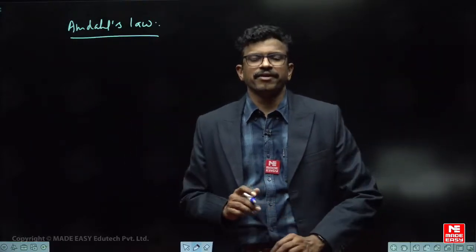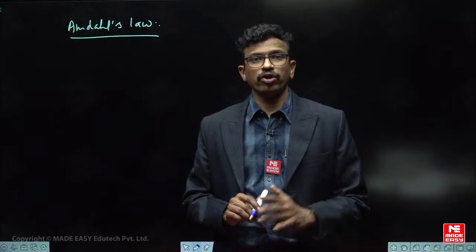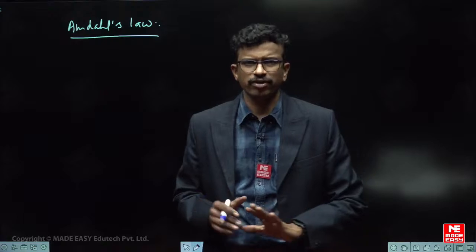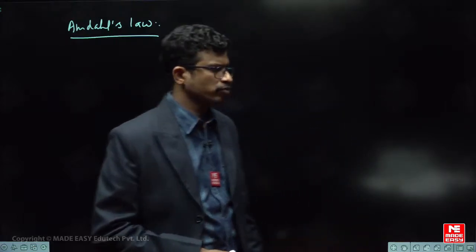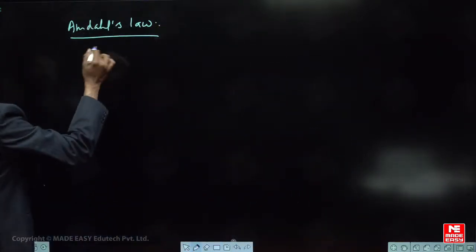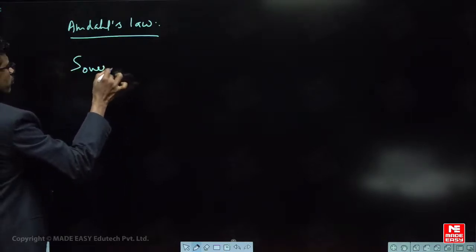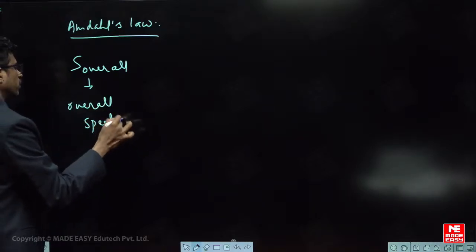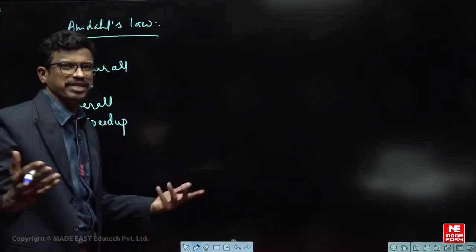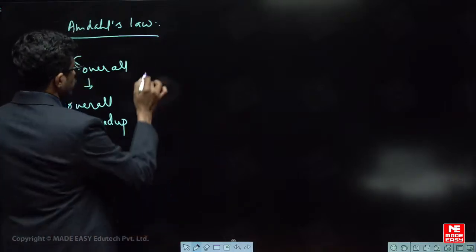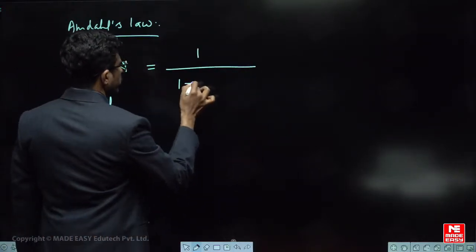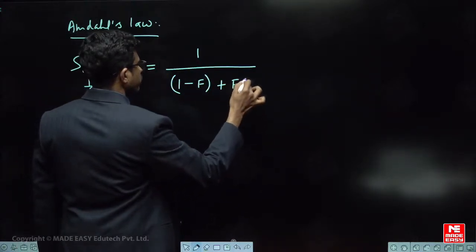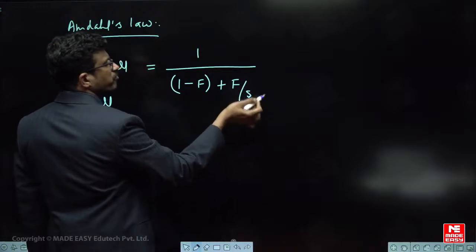So Amdahl's law states that if some portion of a computer is improved, what is the overall speedup that is produced? Speedup means the ratio of old time by new time. Let us see how to understand this. S overall means the overall speedup. Speedup tells how much the performance of the system is improved. S overall is equal to 1 by (1 minus F plus F by S), where F is the fraction of the system that is improved, and S is the speedup of that particular fraction.